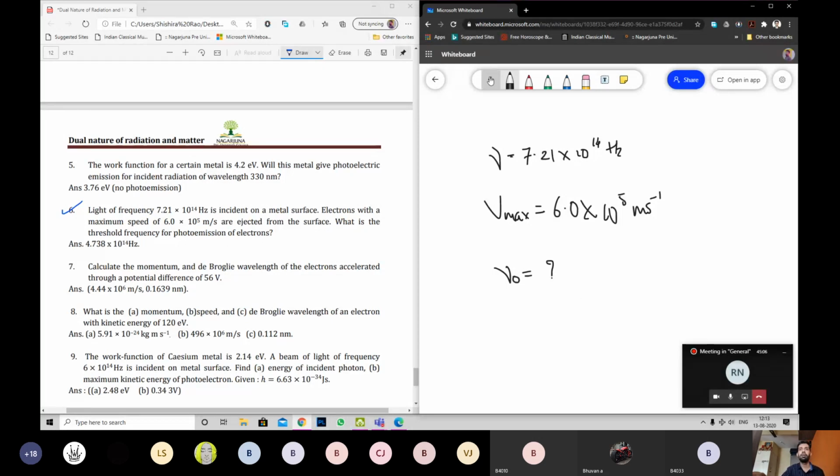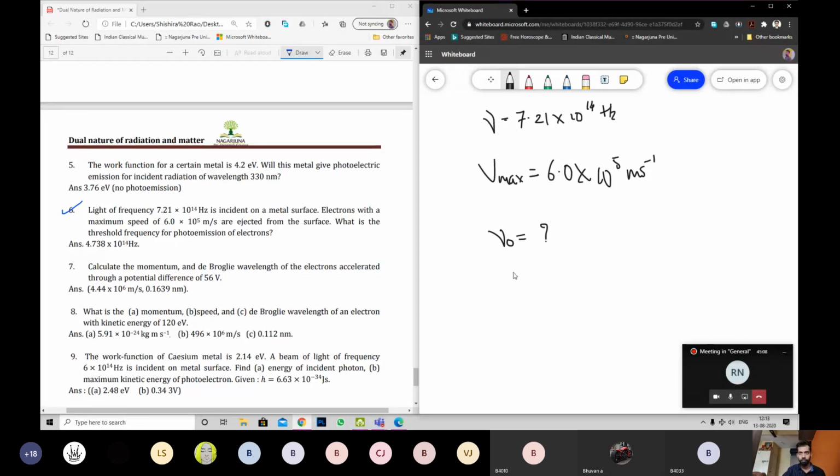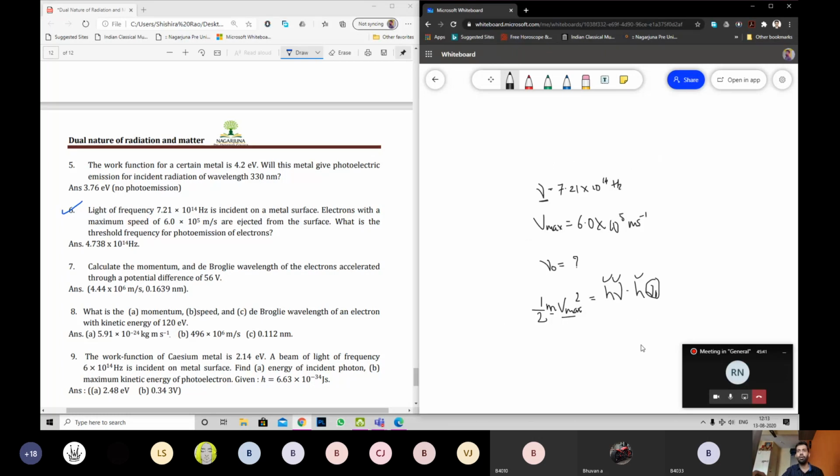Very simple. You take the equation, and instead of K, write half m v max square. Vmax is given and m is a known value. Half m v max square equals h nu minus h nu naught. Why this? Because nu is a given value, h is a known value, and nu naught is the question. You know all the terms. Find it.